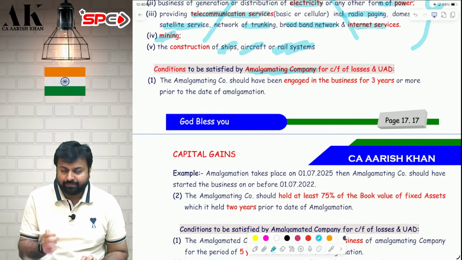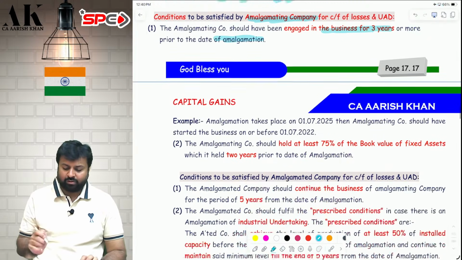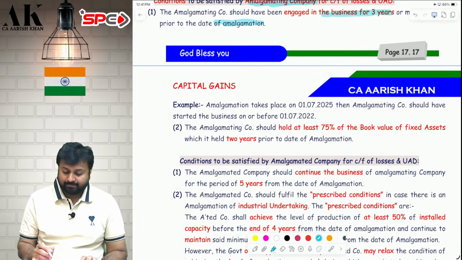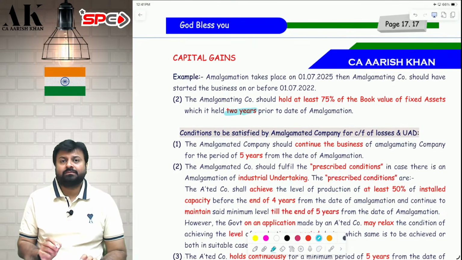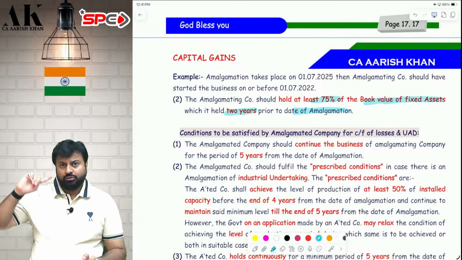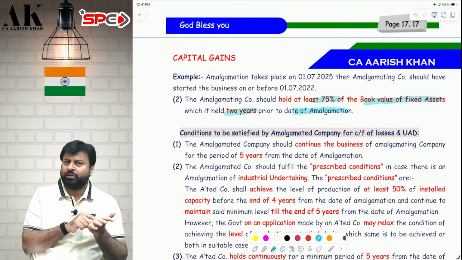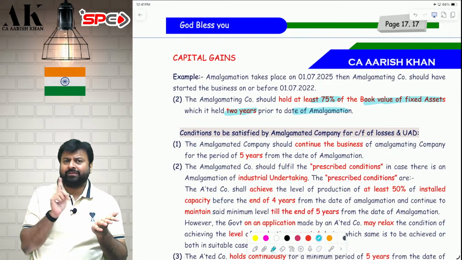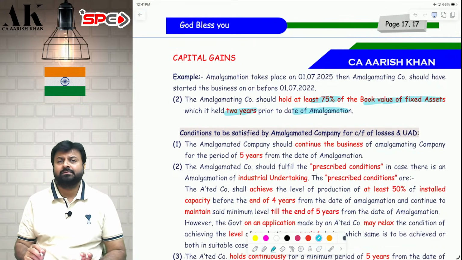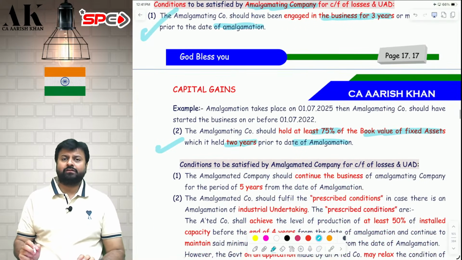What conditions does the amalgamating company have to fulfill? First, the business has to be at least 3 years older. The company which is getting amalgamated has to be at least 3 years older. Second, 2 years back, whatever book value of fixed assets were held by the company, at least 75% should be held today. Today is the date of amalgamation. Go 2 years back, check the fixed asset register, find out the value. At least 75% of the book value of that asset should be there today also in your books of accounts, in your fixed asset register. If these 2 conditions are fulfilled, the conditions of amalgamating company are fulfilled.